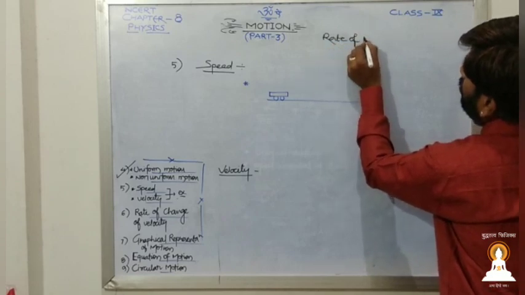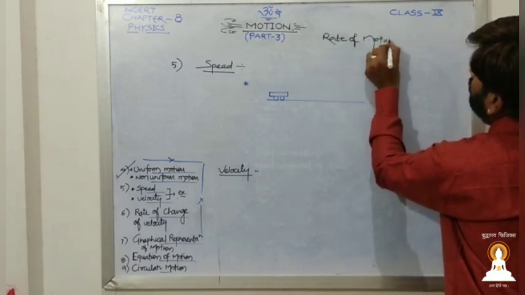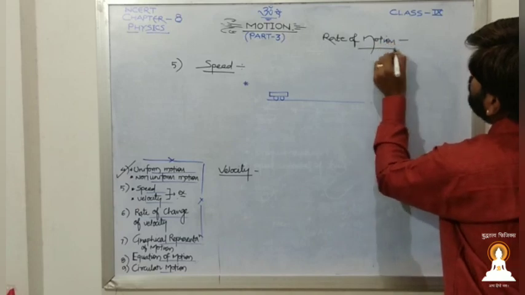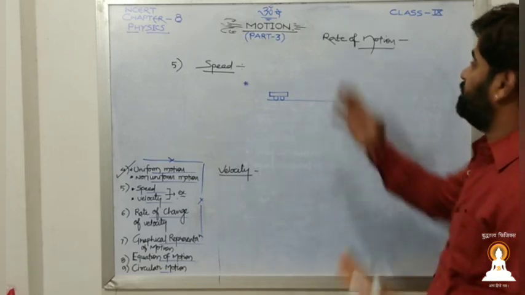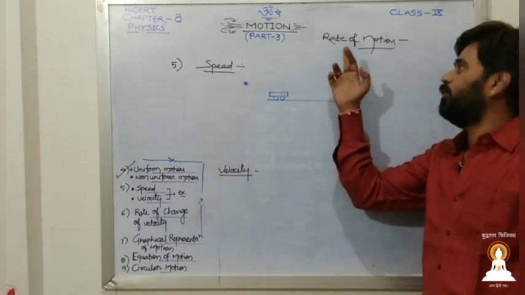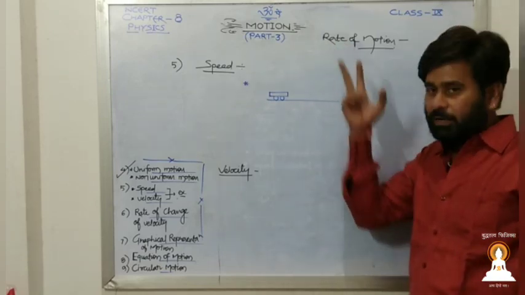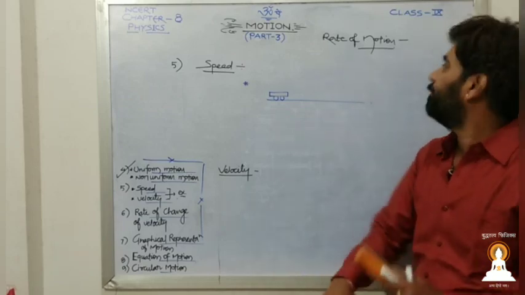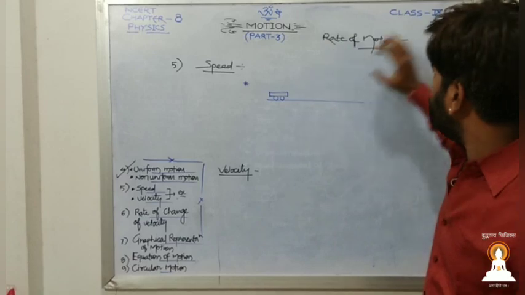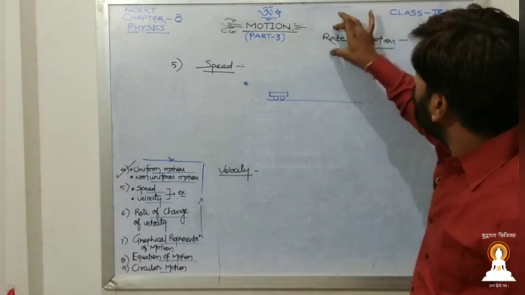Rate of motion. Now rate of motion means what, sir? What is the meaning of rate? Yes, we should understand this term, because from the point of view of physics, rate is quite important. Rate means with respect to time. With respect to time means we are performing motion with respect to time.